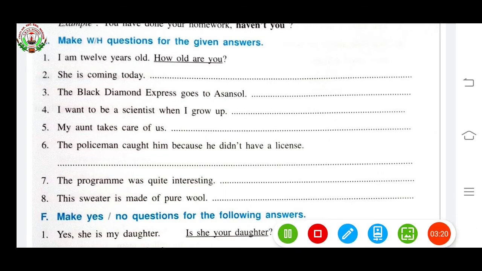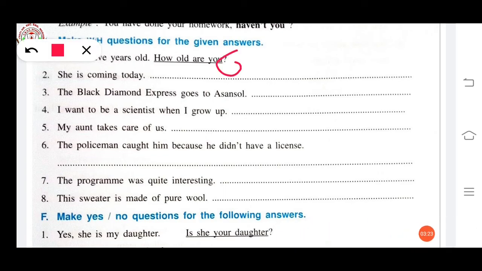Okay? You can see this. This is called a question mark. Like this. So whenever you are using an interrogative sentence, you have to put a question mark. If you are not putting a question mark, it is not called an interrogative sentence.